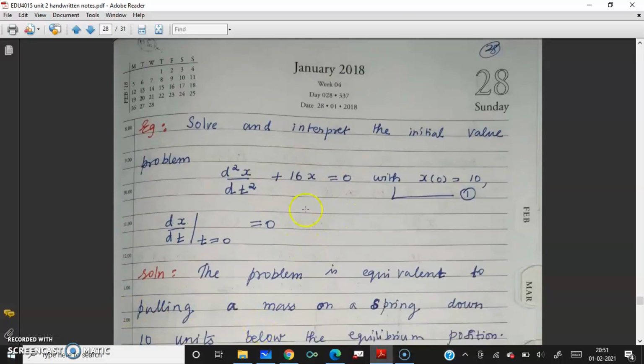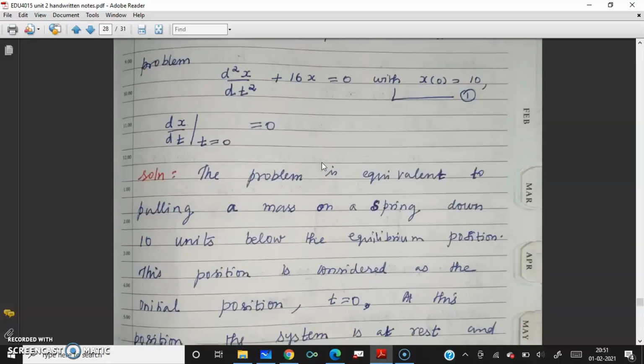Now we'll go to the question. Solve and interpret the initial value problem d square x by dt square plus 16x equal to 0 with the initial conditions x of 0 is 10 and dx by dt at t equal to 0 is 0. Now we have to solve this, and moreover interpret it using the periodic simple harmonic motion.